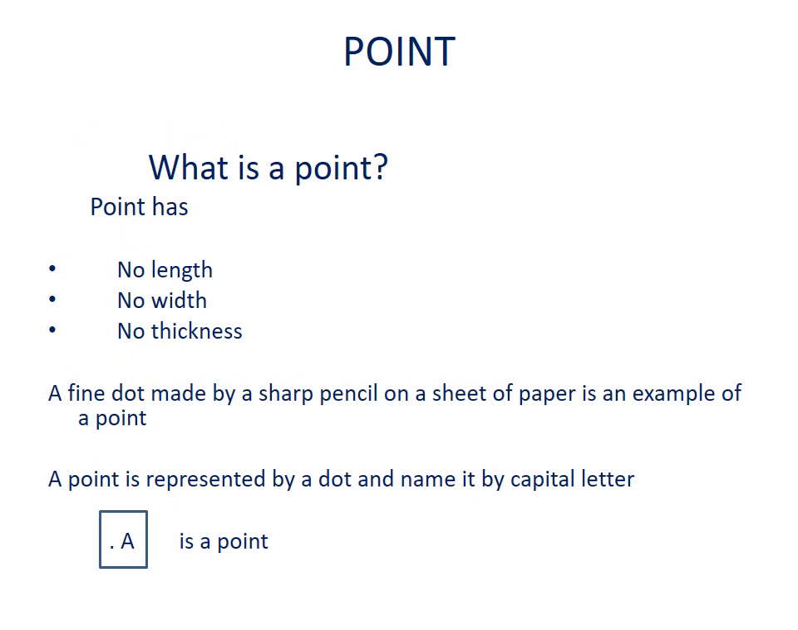First one, point. What is a point? A point has no length, no width and no thickness. A fine dot made by a sharp pencil on a sheet of paper is an example of a point. A point is represented by a dot and named by a capital letter. It shows a particular place on a plane.